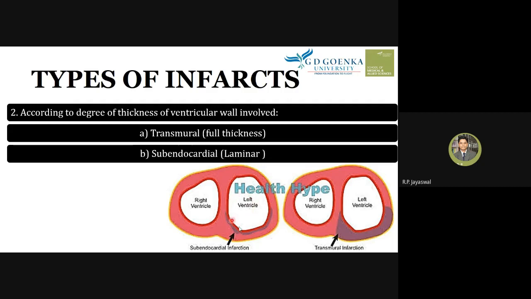So this indicates the thickness of the ventricular wall which gets affected. Transmural is a very severe form, whereas subendocardial infarction is comparatively less severe, because only part of the ventricular wall is affected. Here, in transmural, the full ventricular wall is affected.